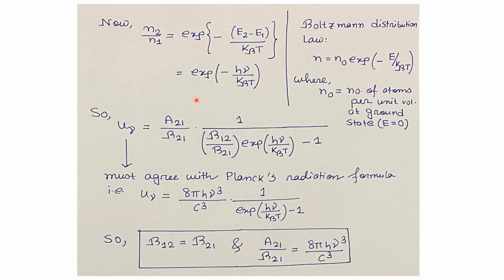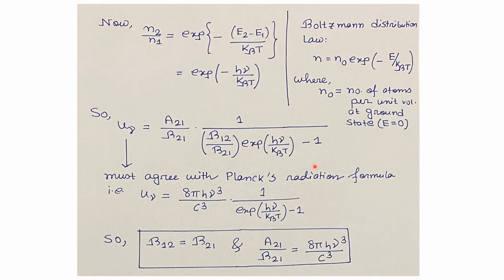So we'll use this relation in the equation of energy density for EM radiation, that is U nu equals A21 divided by B21 times 1 divided by B12 by B21 times exponential of h nu divided by kBT minus 1.